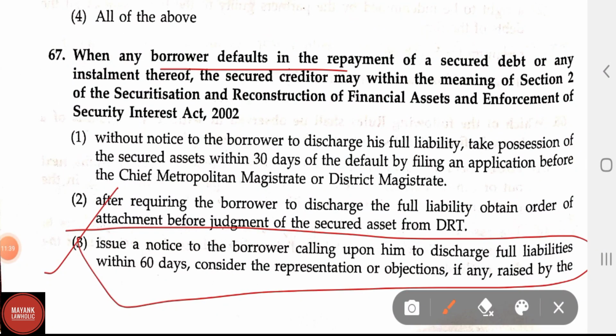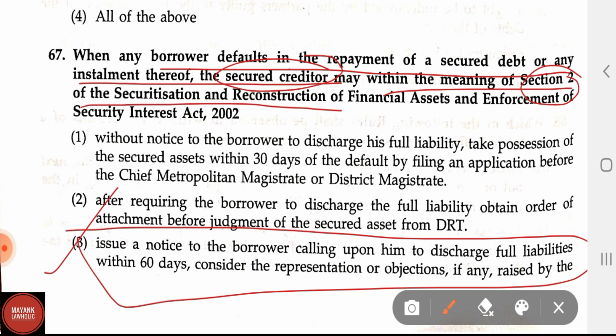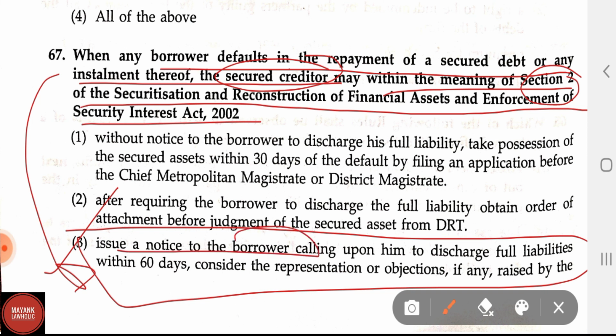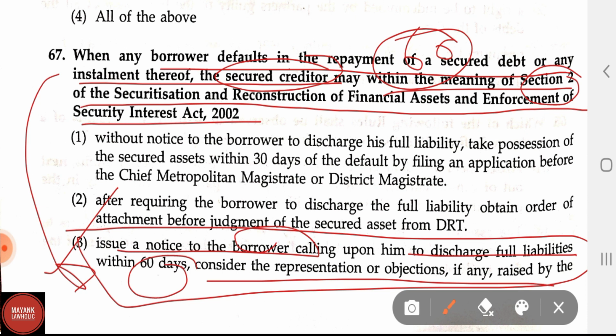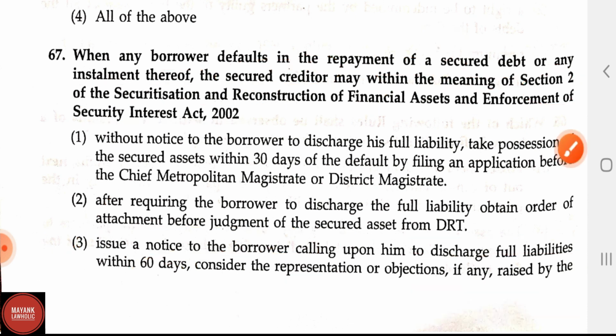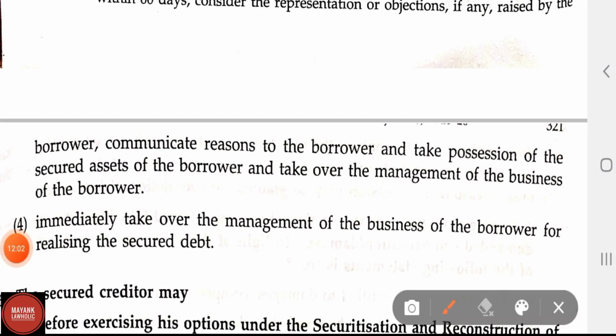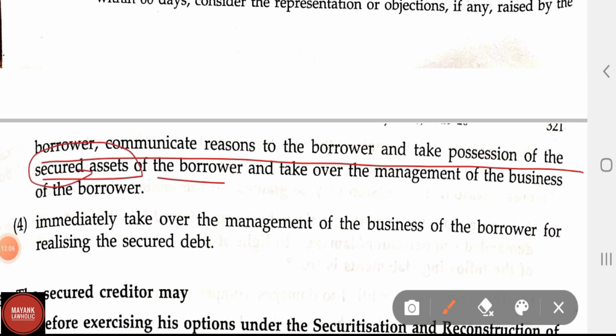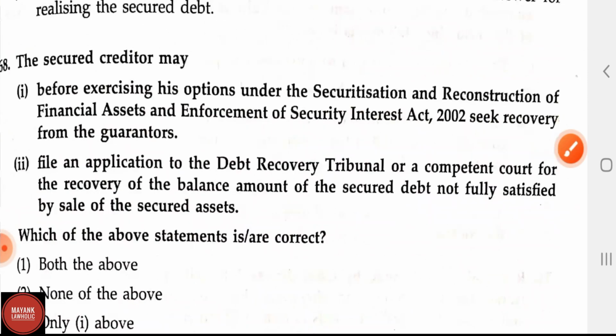When any borrower defaults the repayment of a secured debt or installment thereof, the secured creditor may, within the meaning of section 2 of the Securitization, Reconstruction of Financial Assets and Enforcement of Security Interest Act 2002, issue a notice to a borrower calling upon him to discharge full liabilities within 60 days, considering the representation of objections, if any, raised by the borrower, communicate reasons to the borrower, and take possession of the secured assets of the borrower and take over the management of the business of the borrower. So the option 3rd is the right answer.